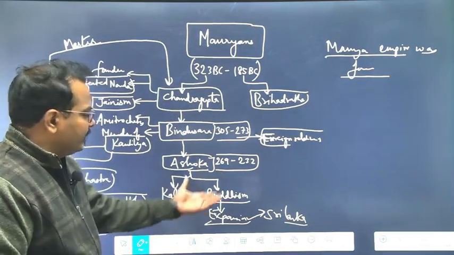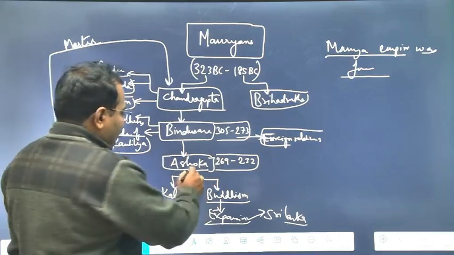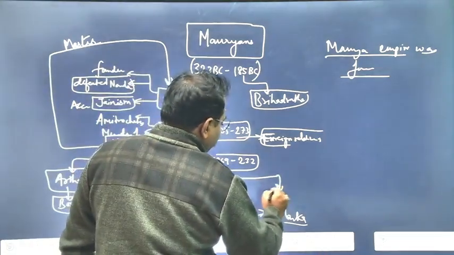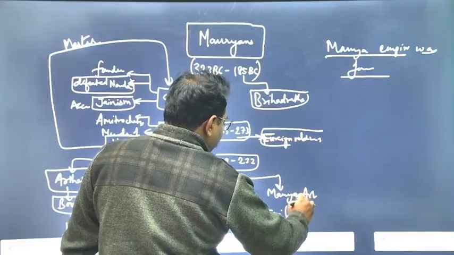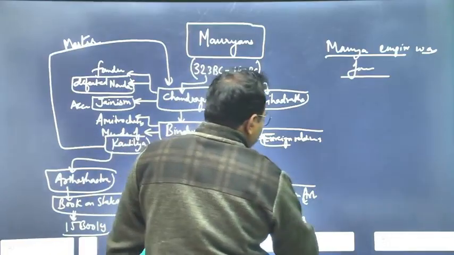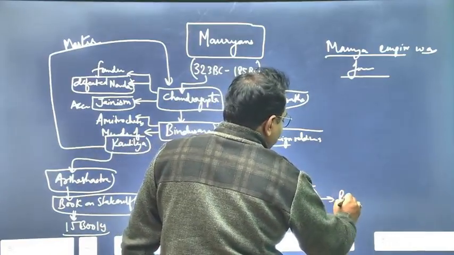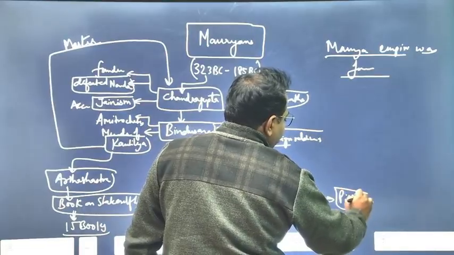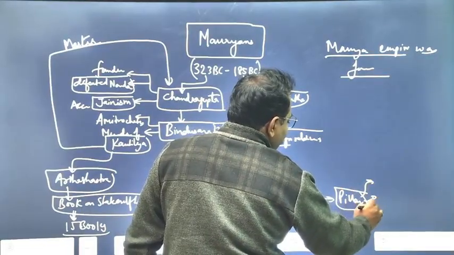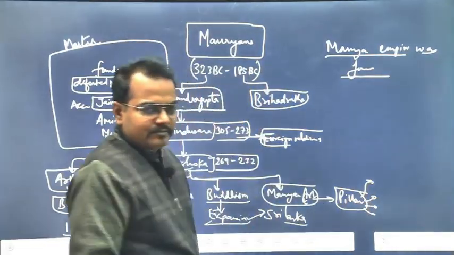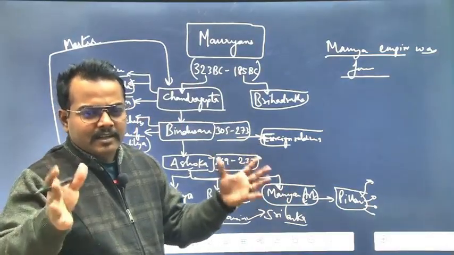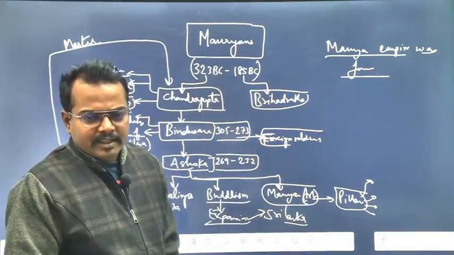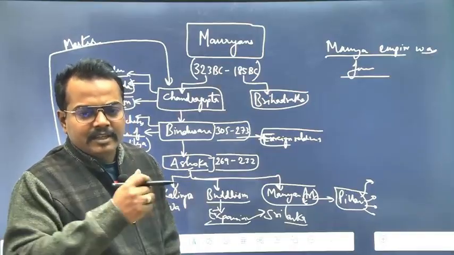So here again there will be a lot of information. Now Ashoka is associated with Mauryan art and culture, in which he is related to pillar art. So here write down the names of important pillars. For example, the pillar of Sarnath, the lion capital of Sarnath, is the national emblem of the country.